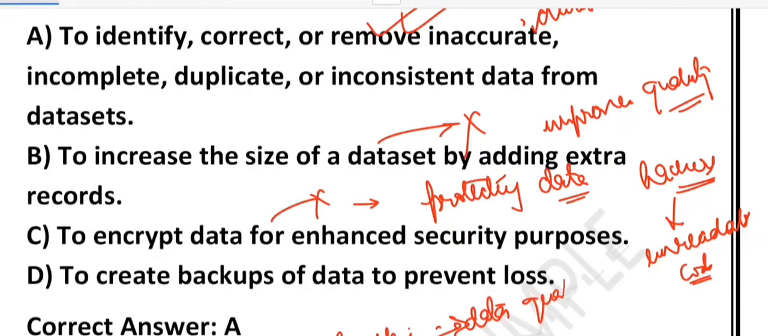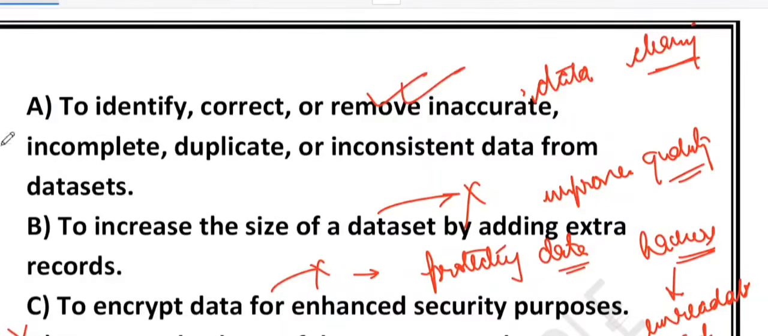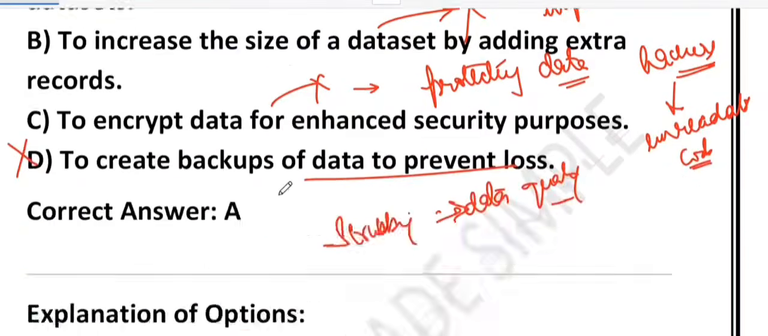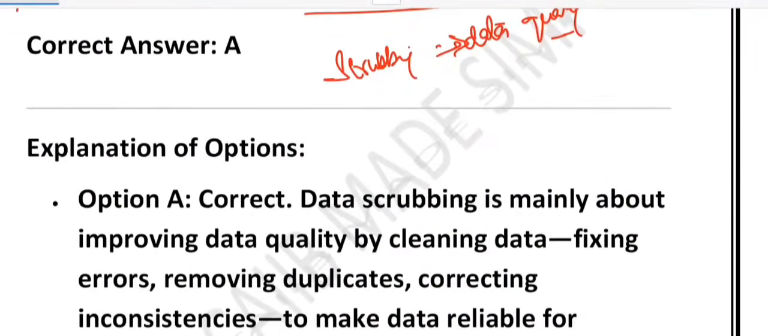Now what about option D, to create a backup of data to prevent loss? This one is also wrong because backups are like saving a copy of your file on another drive. Data scrubbing, on the other hand, makes sure that the data itself is correct and usable. So the correct answer to this question is option A. What we learned is that data scrubbing simply means data cleaning. It removes errors, duplicates and inconsistency to make data reliable. It does not increase data, encrypt it or back it up.